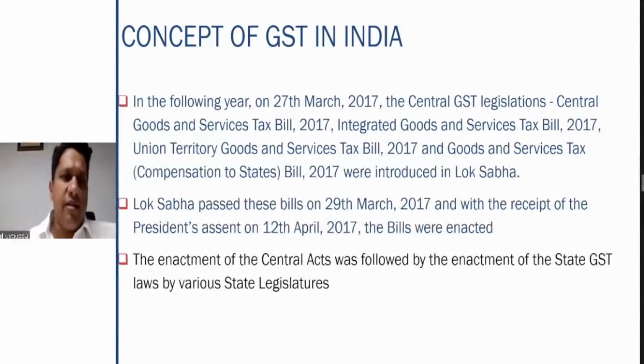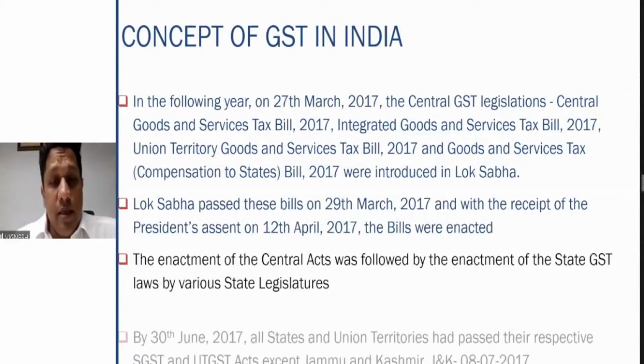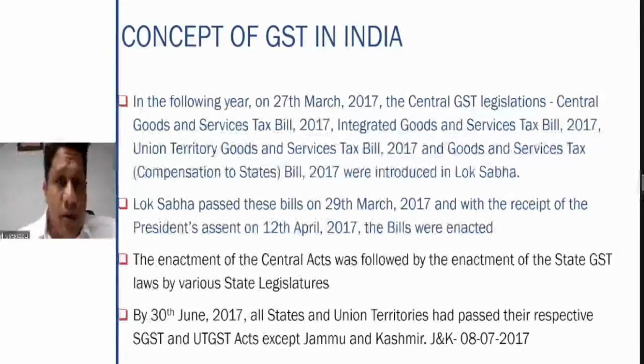When I say Central Act and when I say State Act, what does it mean? There is one CGST Act, that is the Central Goods and Services Tax Act 2017. We are going to look at that particular legislation. The same provisions are enacted as a Union Territory Act. So this was the main concept. Then by 30th June 2017, apart from Jammu and Kashmir, all the states and union territories passed their respective acts. Jammu and Kashmir implemented GST on 8th July 2017. This was how GST came into existence in the country.